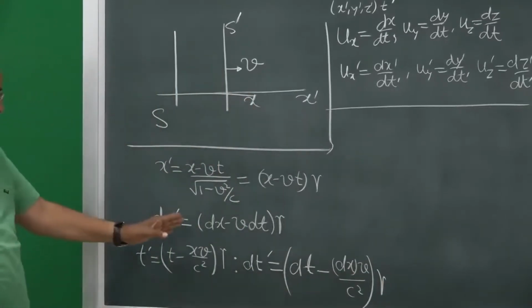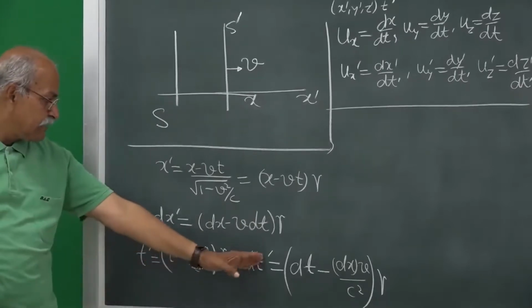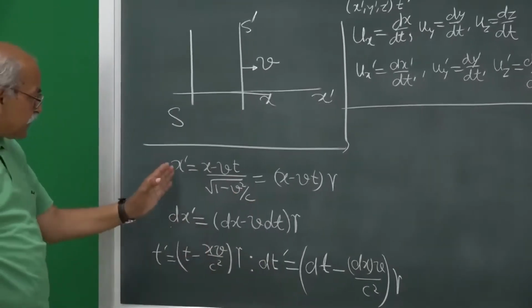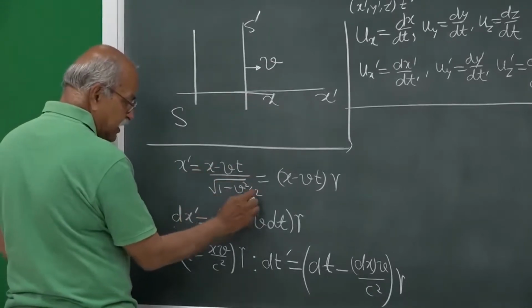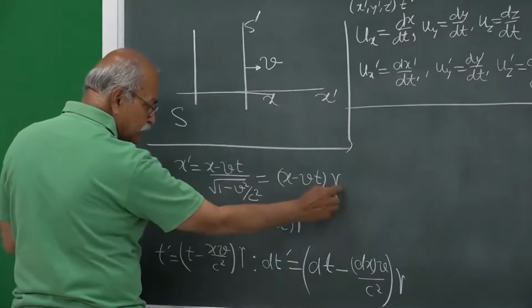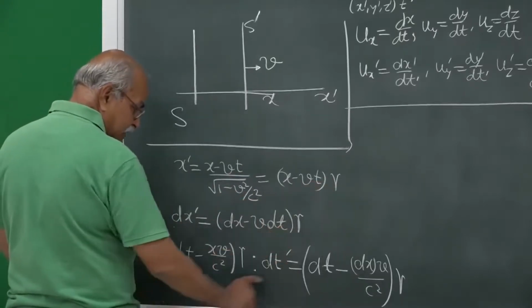We have expressions for dx prime and we have expressions for dt prime, and we start from x prime is equal to x minus vt over square root of 1 minus v squared by c squared, and this factor we are writing gamma, which is independent of time, and therefore dx prime is this and dt prime is this.